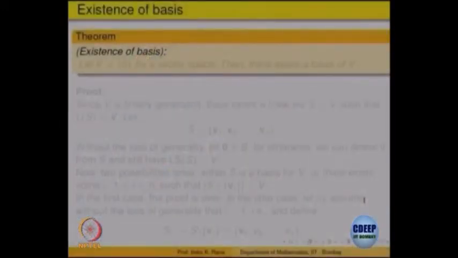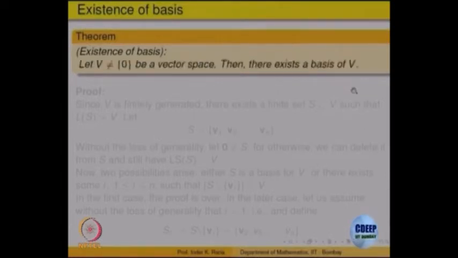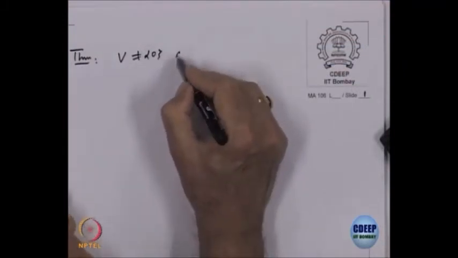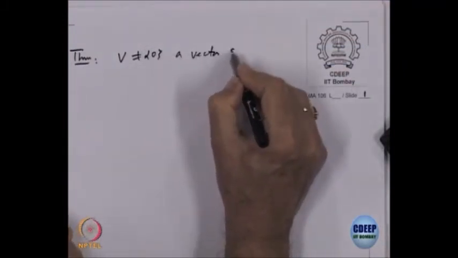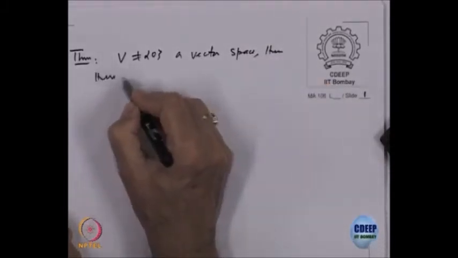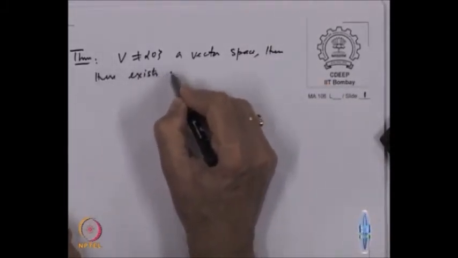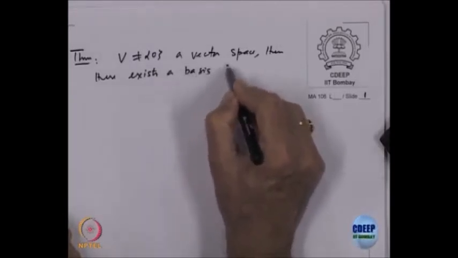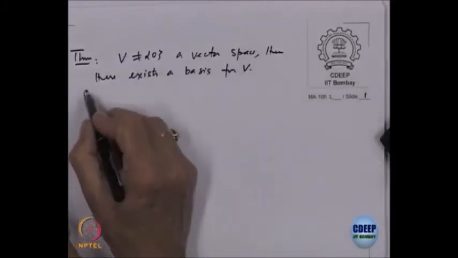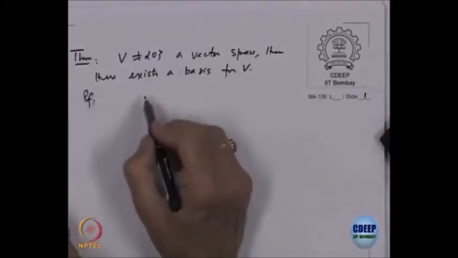So, we want to show that every vector space has a basis. Let us look at a proof of this. The theorem is: if V is a non-zero vector space, then there exists a basis for V. Let us look at the proof.